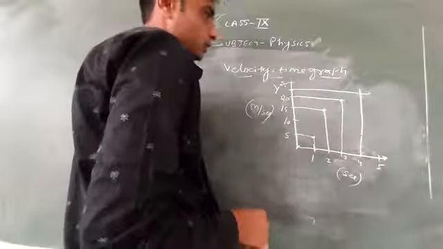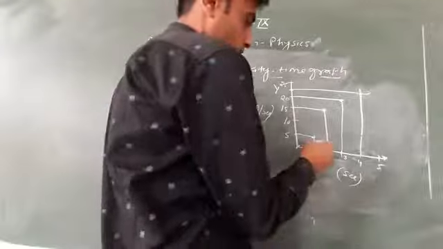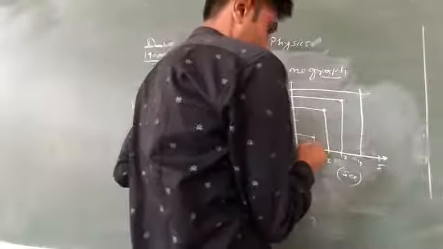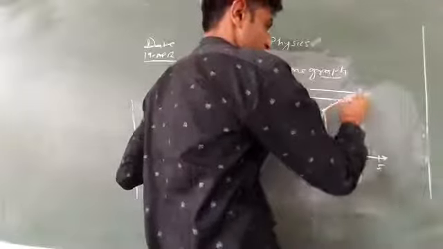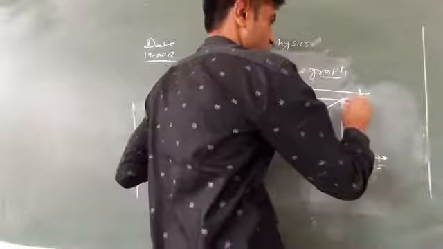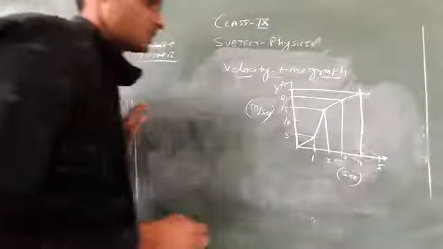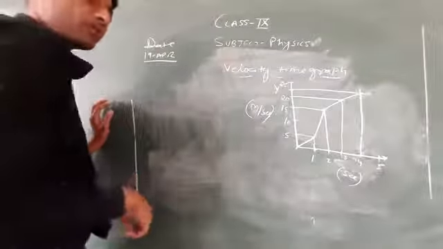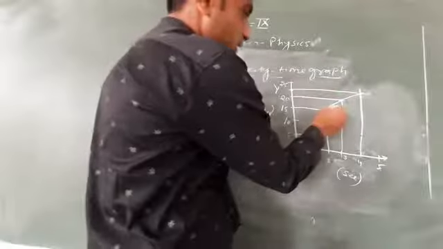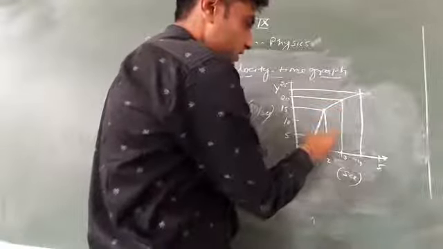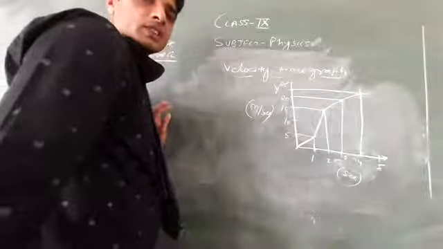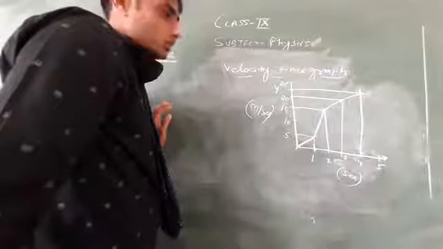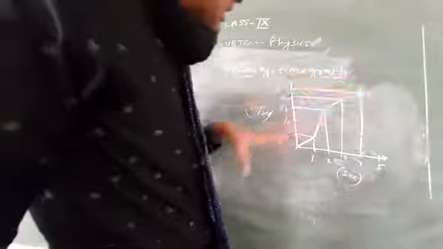If you want to draw the graph, it is like this. It means this is not a straight line graph.